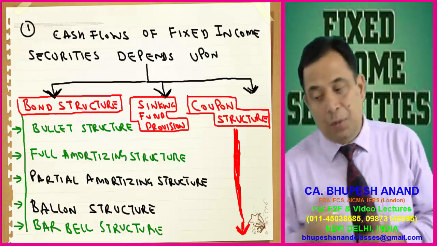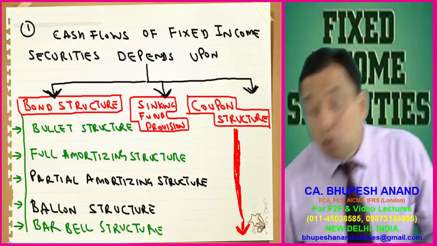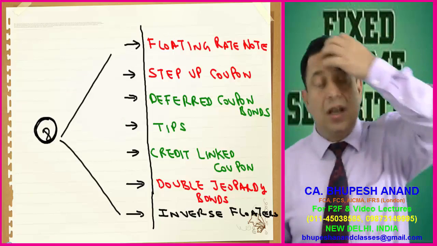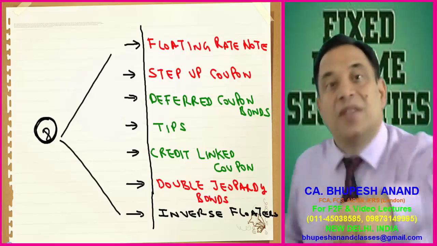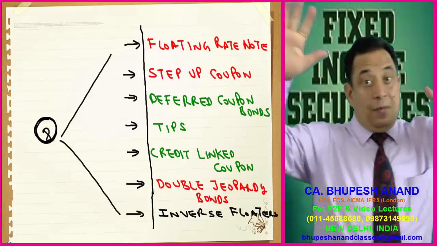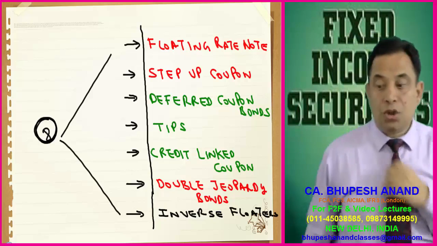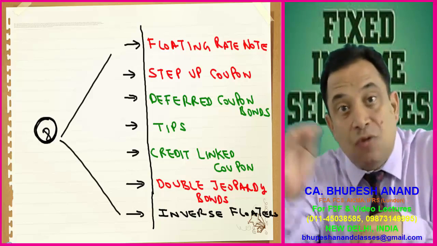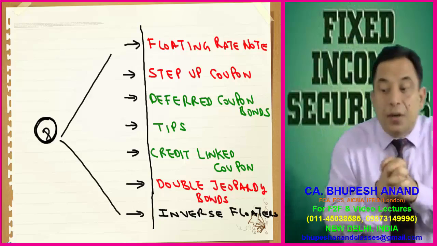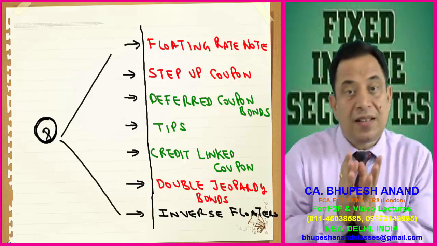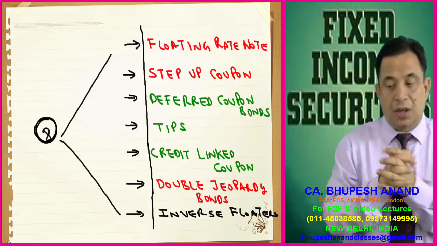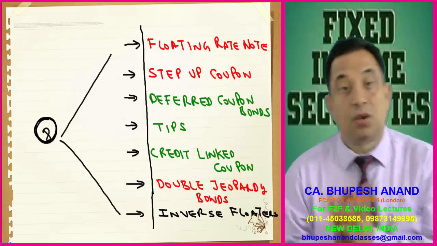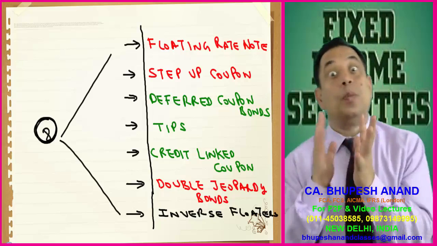And second is sinking fund provisions, and third is on the basis of coupon structures, my cash flows are also dependent. Cash flows can be structured. Now what can be different types of coupons? Floating rate notes, I will be discussing in detail what is the meaning of floating rate notes. Step up coupons. If the structure is step up, then my cash flow will be structured on the basis of that. Deferred coupons, TIPS, we will be discussing with inflation security, credit linked coupons, double jeopardy bonds, and inverse floaters. So these are the 8 types of coupon structures.